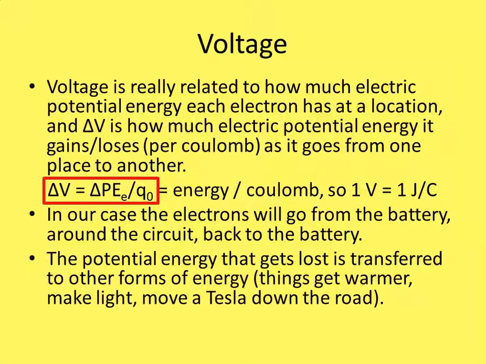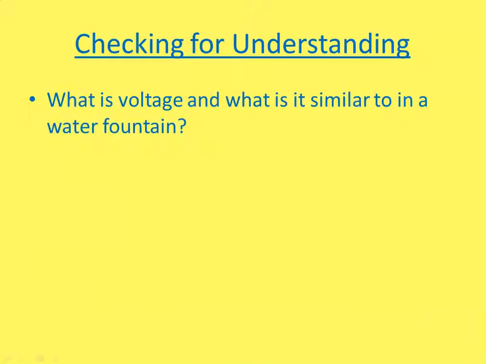And the potential energy that gets lost is transferred to other forms of energy. For instance, things get warmer. A light bulb could turn on. You can move a Tesla down the road, right? Teslas are electric cars, so they use an electric motor, and the electricity ends up being the reason that the car goes down the road.